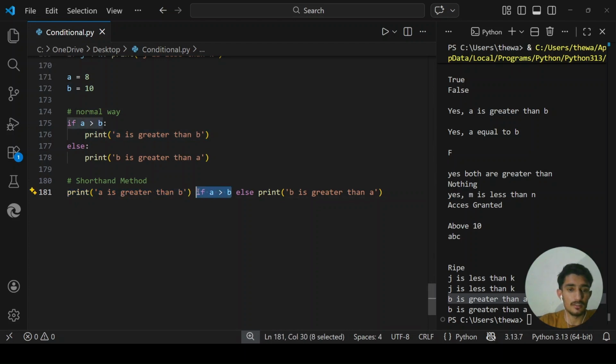But we know that this condition is not true because a is not greater than b. So else, print just this line. So this is how this line prints out.